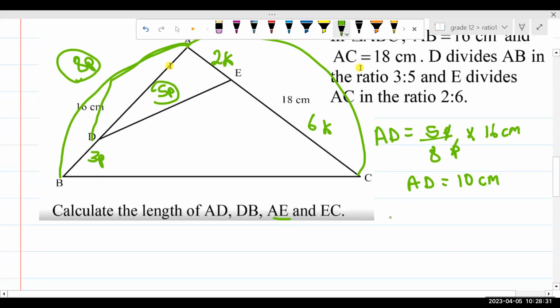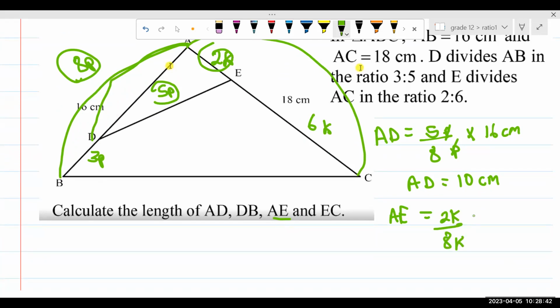And then if you want to get AE, AE is 2 of the 8. So you have 2K all over 8K, multiplied by 18. And if you do this, what do you get? It's 9 over 2 centimeters.